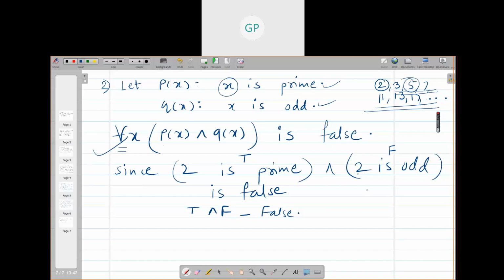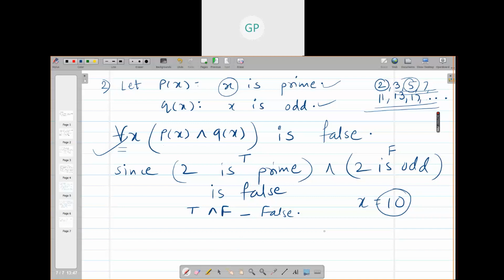Yes, ma'am. But if I take x equal to 10, is 10 a prime number? No, ma'am. 10 is not prime, and 10 is not odd. So false and false will become false.